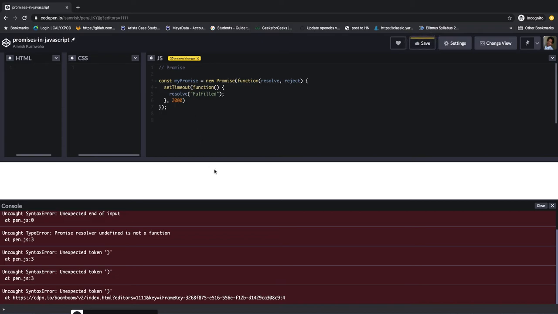So let's try. Don't think about this one, because this is all the error message that came through the typing here. But I am going to console log my result, and let's see what is being logged in the console. So my promise dot then method is the method which is used to handle the next state of the promise.